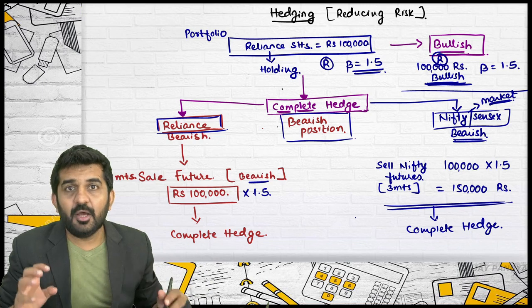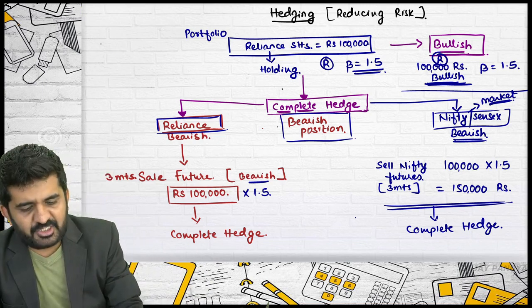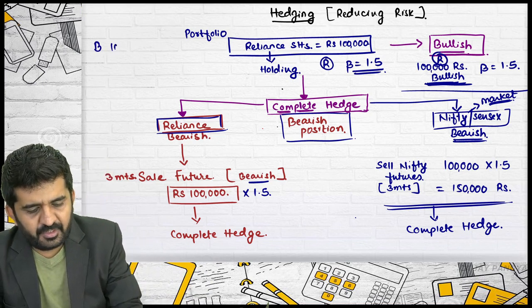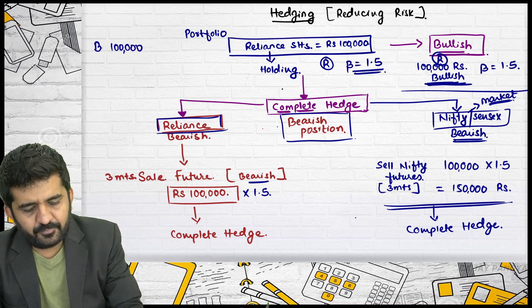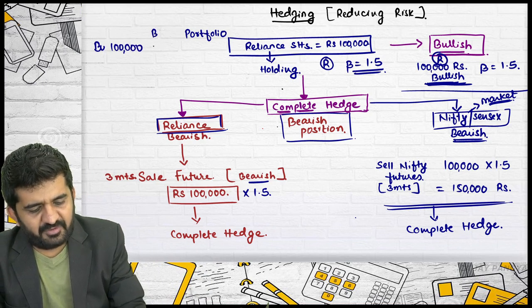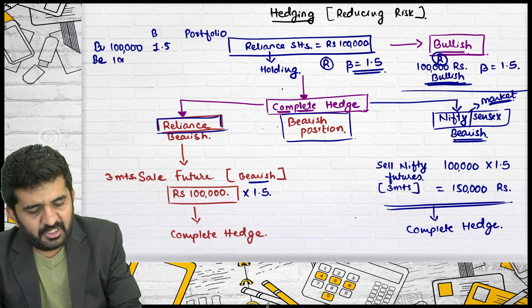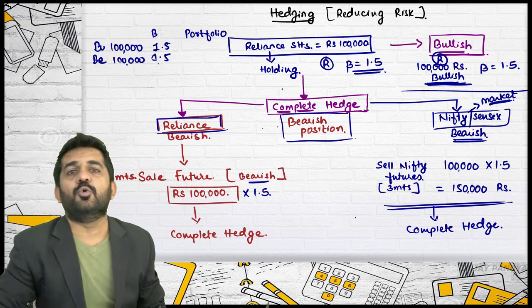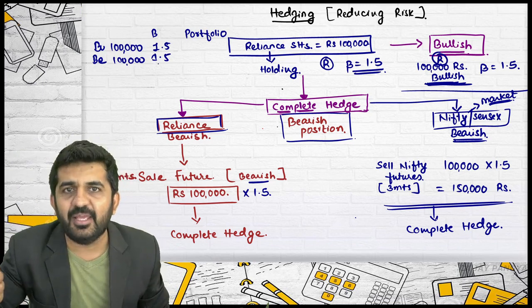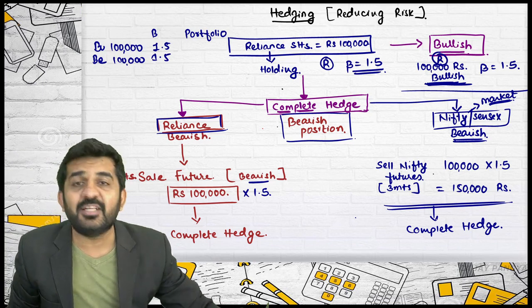Is it alright? So, understand how you are hedging. You are bullish in 1 lakh rupees, which is having beta of 1.5. You are also bearish in 1 lakh rupees, which is having beta of 1.5. So you don't need to do that extra work of multiplying beta. Here there is a problem.